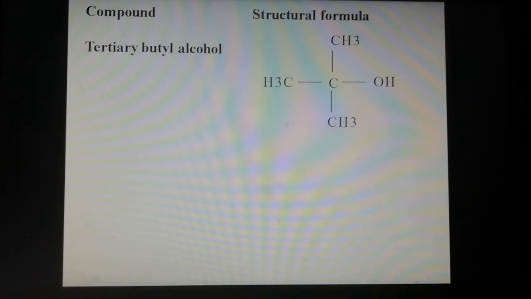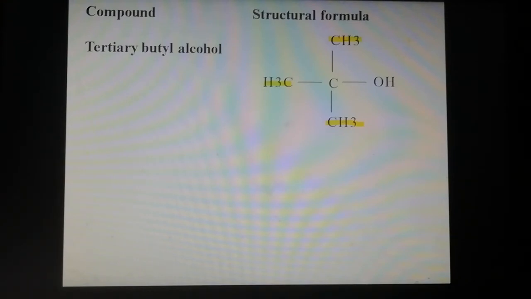Then the next compound is tertiary butyl alcohol. The structural formula of tertiary butyl alcohol is (CH3)3COH, that is 3 CH3 and COH. Now name the IUPAC name. Try to name the given compound.